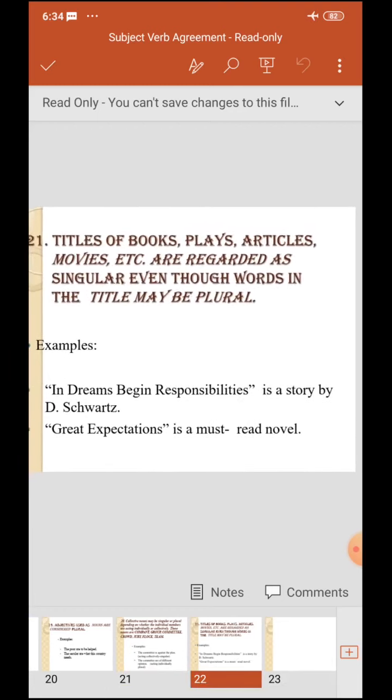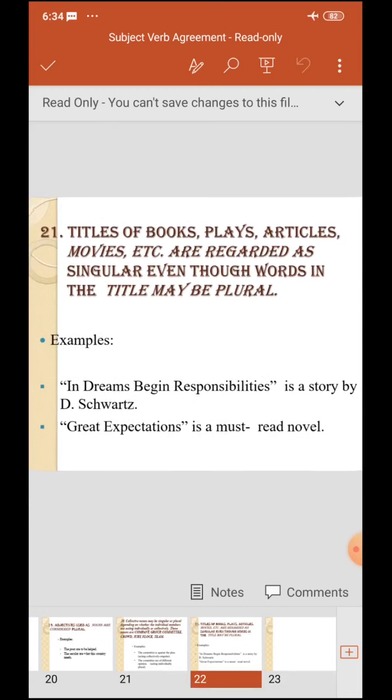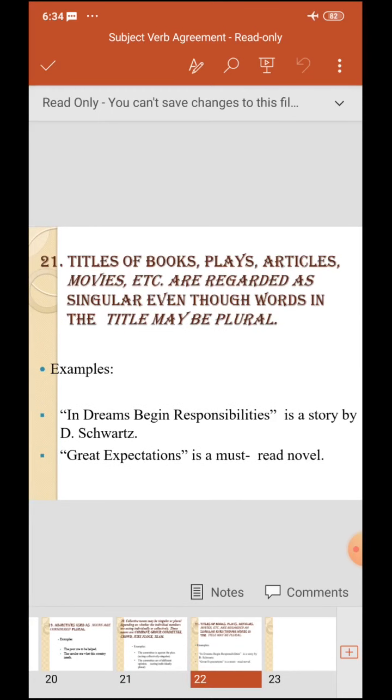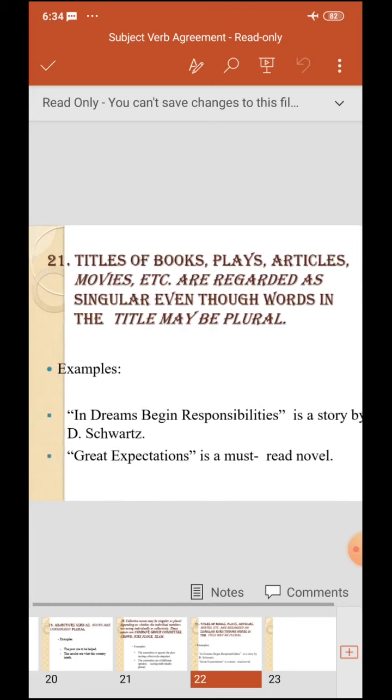And the last one is titles of books, plays, articles, movies, etc. They are regarded as singular even though words in the title may be plural. For example, In Dreams Began Responsibilities is a story. Okay, so here he says that it may be the title of a book or play or article, but it should always be singular.